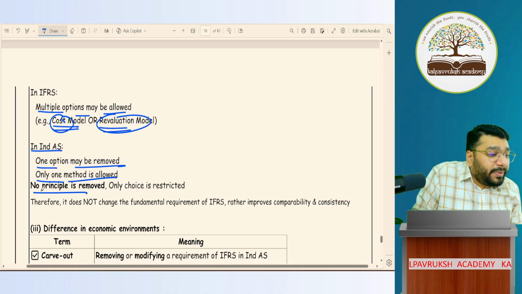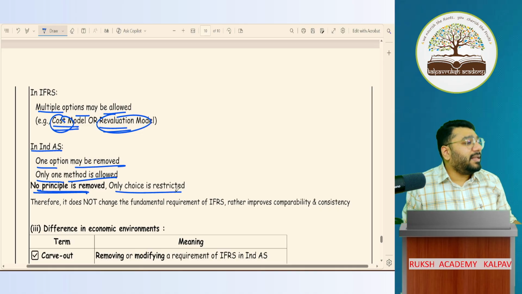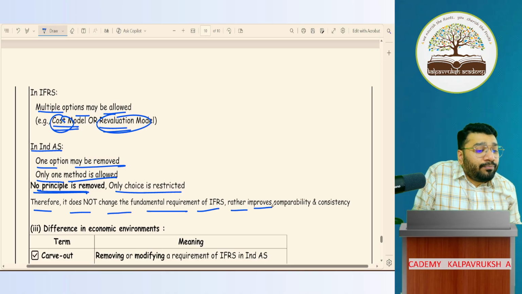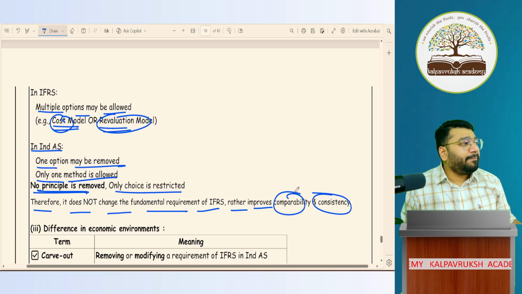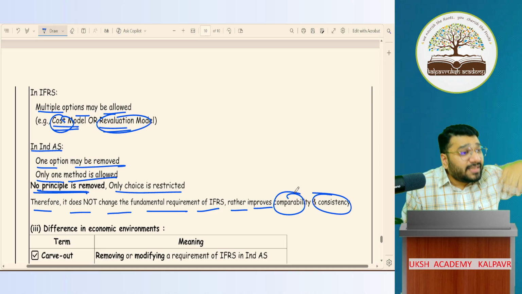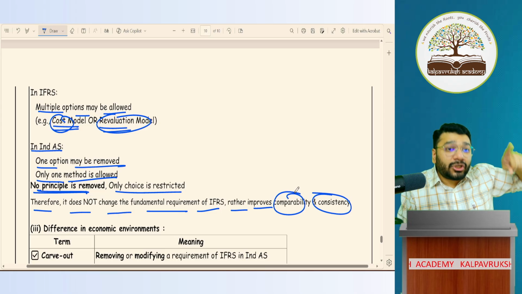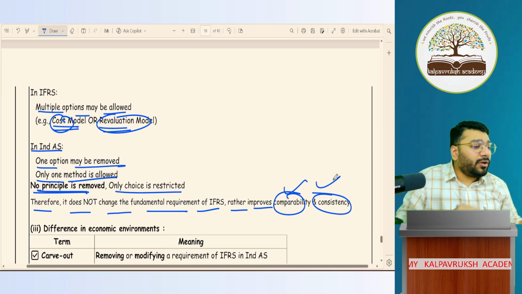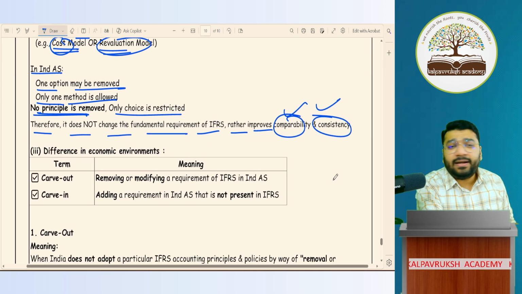So no principle is removed. Only choices are restricted. Therefore, it does not change the fundamental requirement of IFRS. Rather, it improves comparability and consistency. If 6 options are given, every year people will change one option. So comparability will not be there. Consistency will not be there. So instead, if you give one option or 2 options, you can ensure that comparability and consistency is there. Got it, not got it? This is the second change.